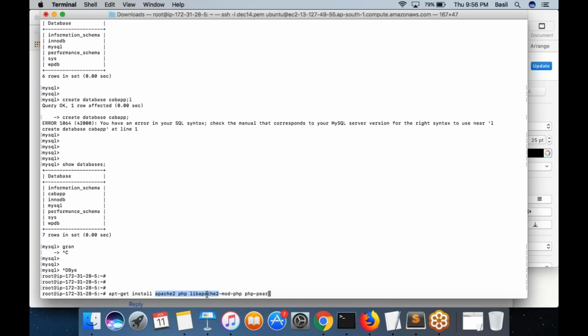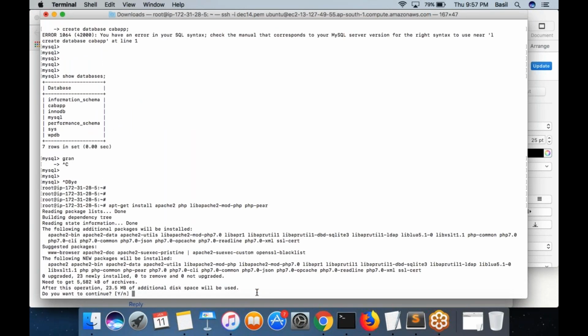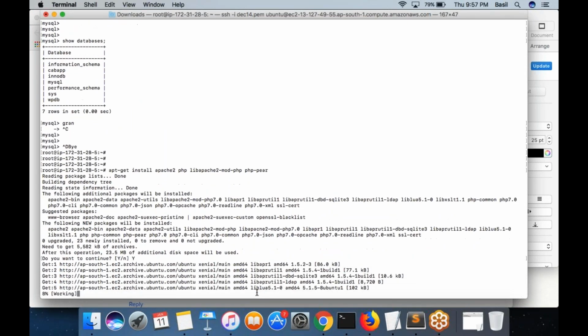You know what these are, right? PHP PEAR is actually a module in PHP using which you can install other PHP modules. That's what PHP PEAR is. So run this command first. It will install all these software.